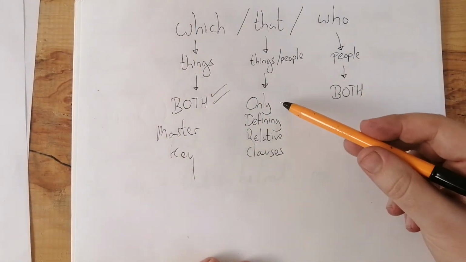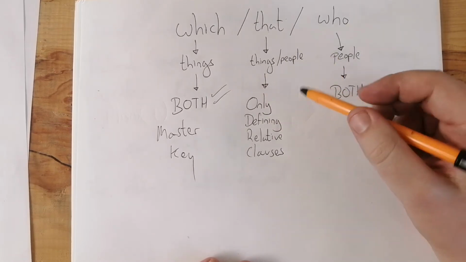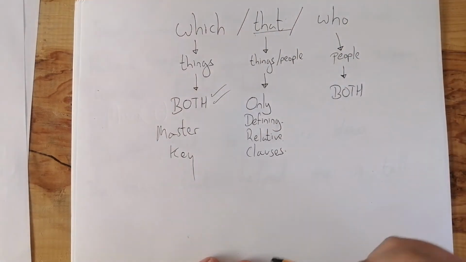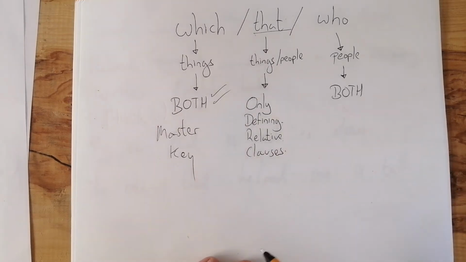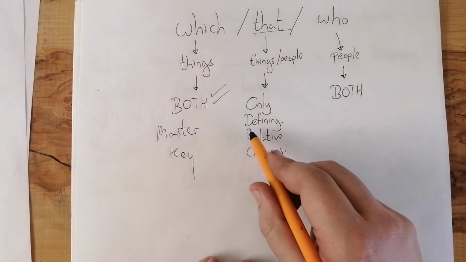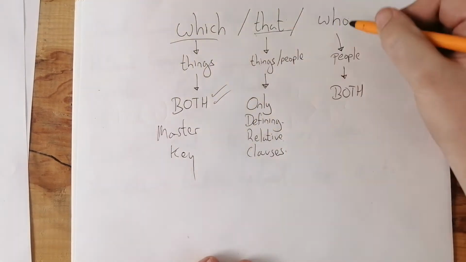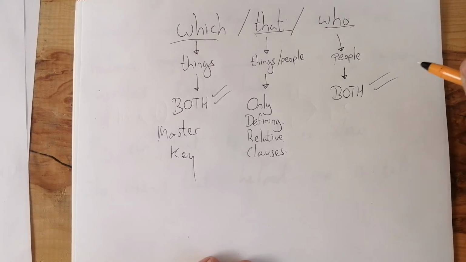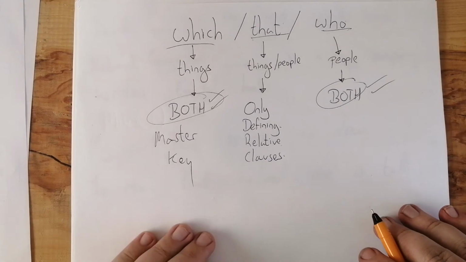This second case, that, can be used for things or people, but only if you're dealing with defining relative clauses. You can't use the word that in a non-defining relative clause. So for that reason, I don't recommend you use it because it doesn't sound as good. Doesn't sound quite so sophisticated, and it can only be used in defining relative clauses, whereas who and which, using who for people, can be used in defining and non-defining relative clauses. So these ones that can be used for both are definitely the safer option.